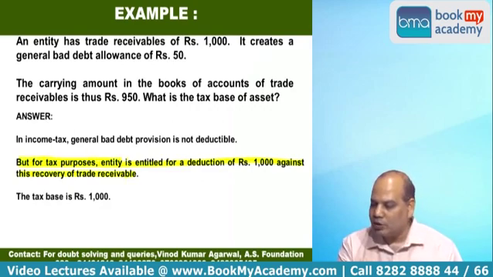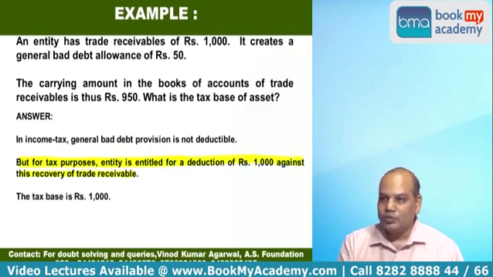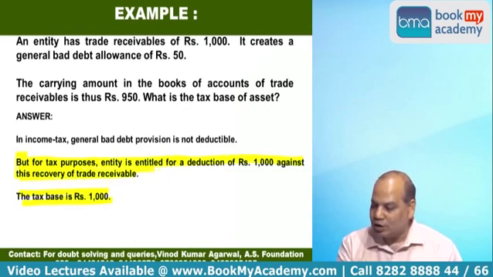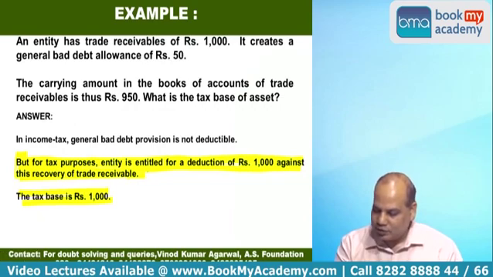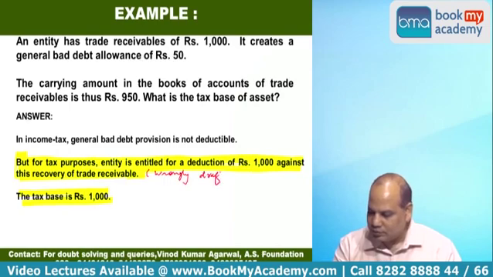But probably they have copied this question from some CPA book, and in the US law, sometimes deductions are allowed. So therefore the tax base is rupees 1000. Anyway, the answer will be 1000, that is okay. But this line in the ICAI module seems to be wrongly drafted, because in India the entity does not get a deduction when it collects the amount from the receivable. You can just write down: wrongly drafted sentence.